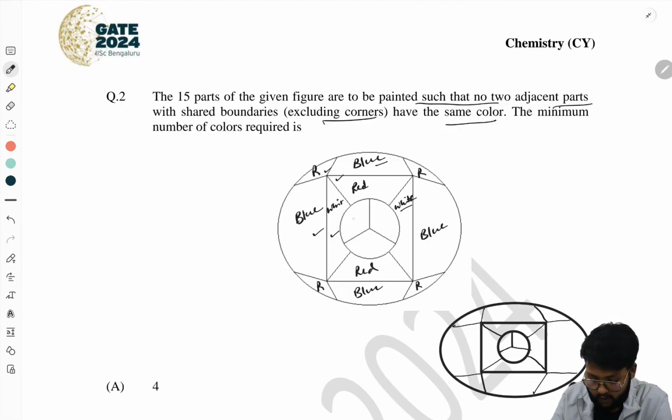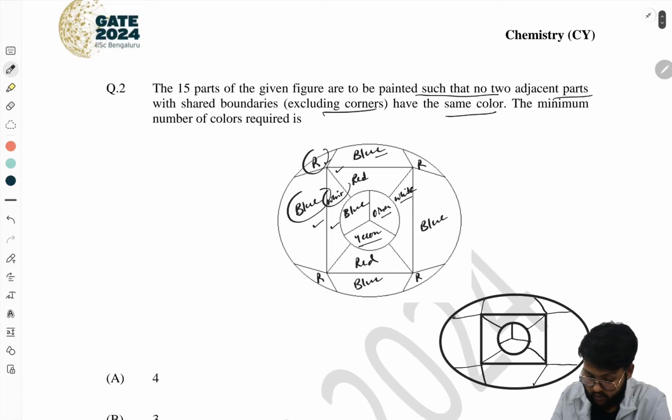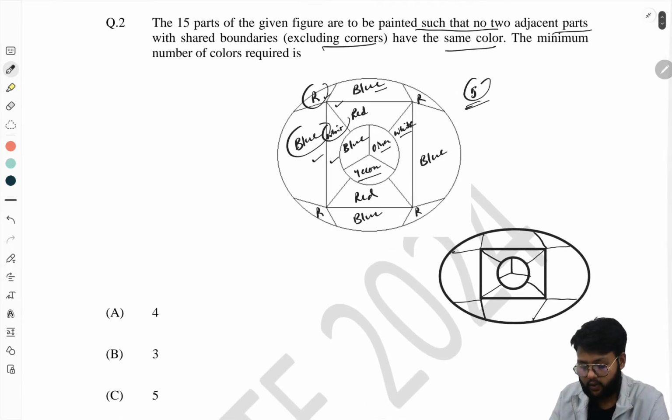Okay, so this is white, and this can be blue, or can be yellow. This is sharing a boundary, so it cannot be the same color. This can be orange. So in total the colors are red, blue, white, orange and yellow. So the number of colors is 5 here. Okay, but this question is asked for the minimum one, so you can try more ways.